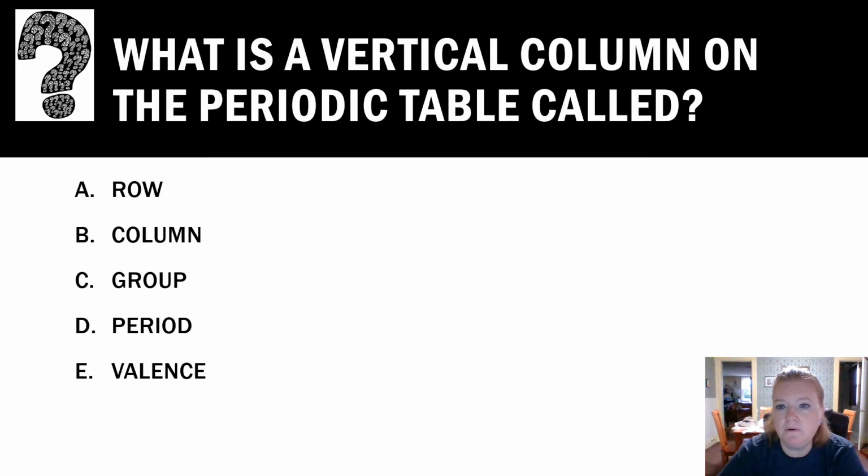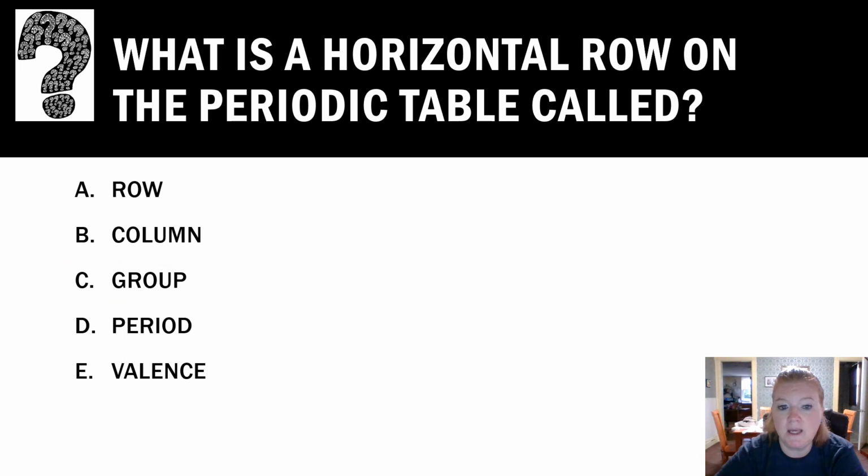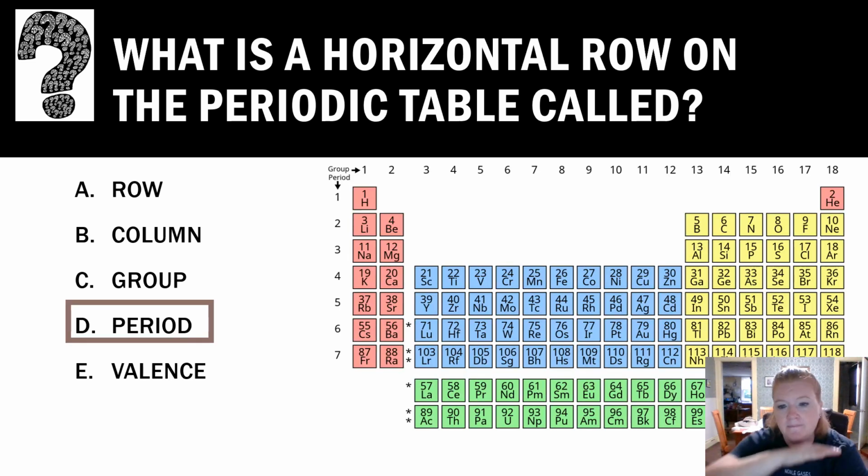What is a vertical column on the periodic table called? Do you remember? A group. Groups are vertical. What is a horizontal row on the periodic table called? Do you remember that? A period.